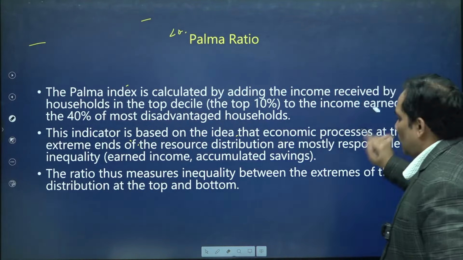What does it mean? It means that the top or richest 10% of people of society have an income 1.4 times the income of the poorest 40% of people in society.